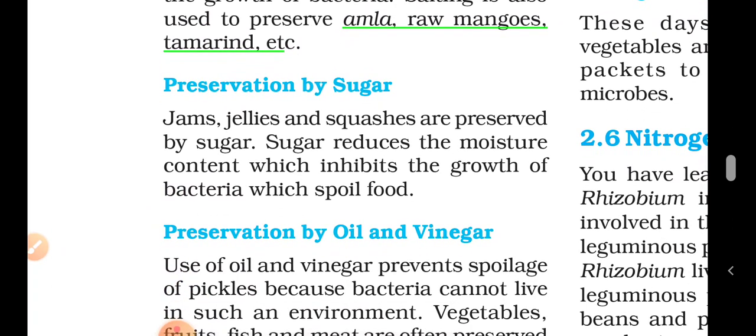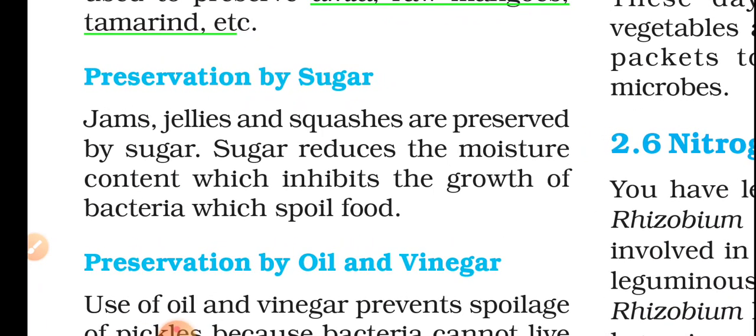Preservation by sugar. Sugar also preserves. Jams, jellies, squashes are preserved by sugar. Jams, what we regularly use, are also preserved by sugar. Sugar reduces the moisture content, which inhibits the growth of bacteria which spoil food. See, the moisture content leads to exposure to the bacteria. If there is sufficient moisture in your content, then bacteria will grow easily. Bacteria loves moisture, so sugar reduces the moisture content in jellies and jams.